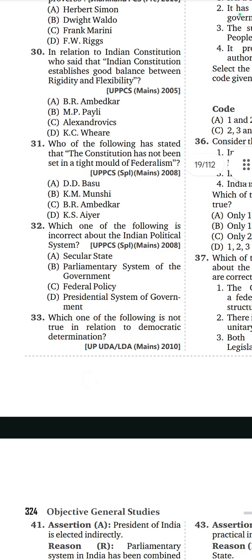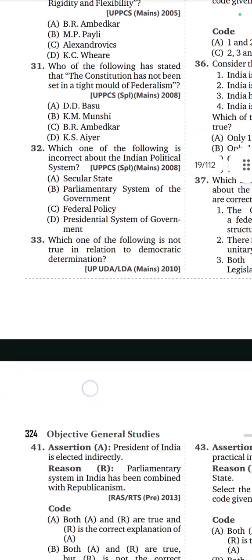32nd question. Which one of the following is incorrect about the Indian political system? Incorrect is option D, presidential system of government. Remaining are correct: secular state, parliamentary system of government and federal polity. 33rd question.